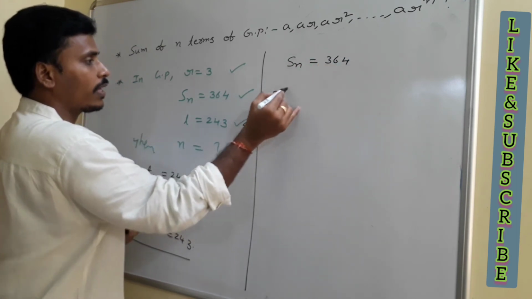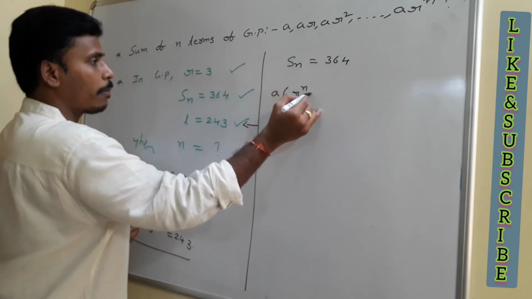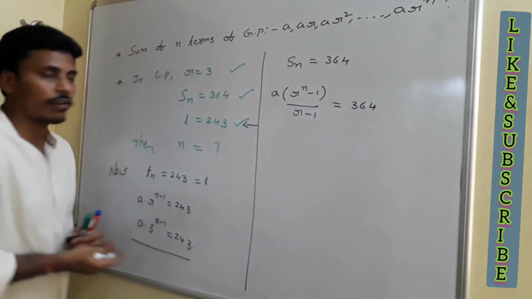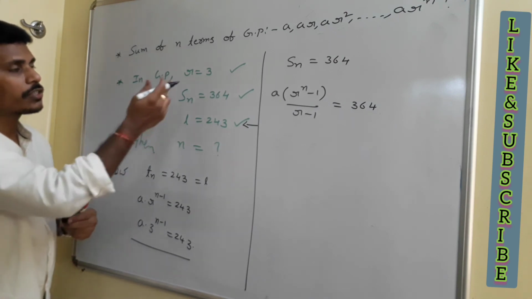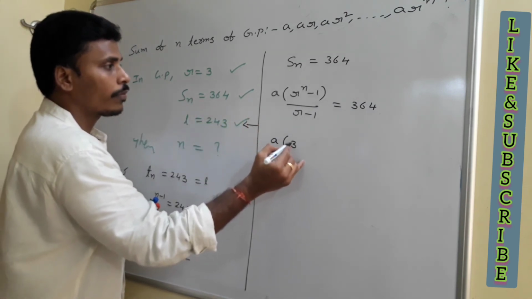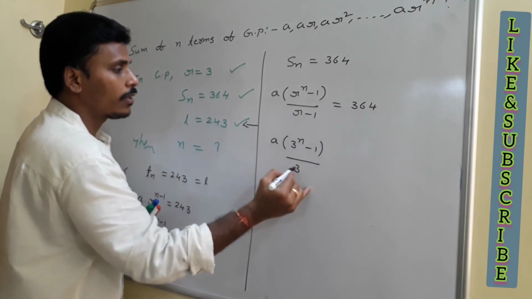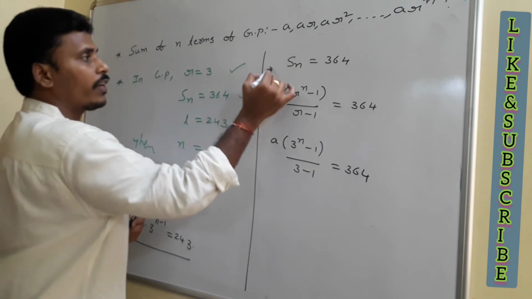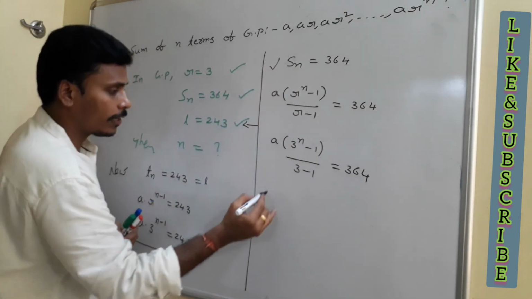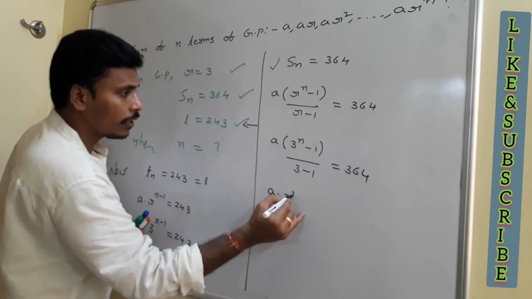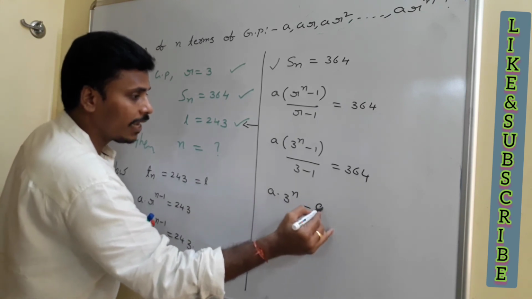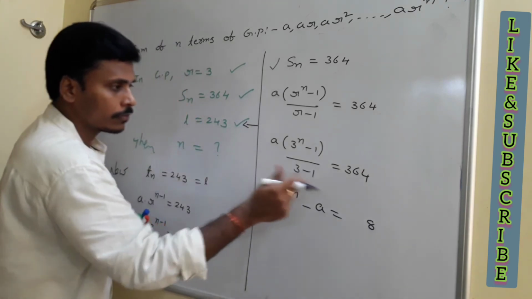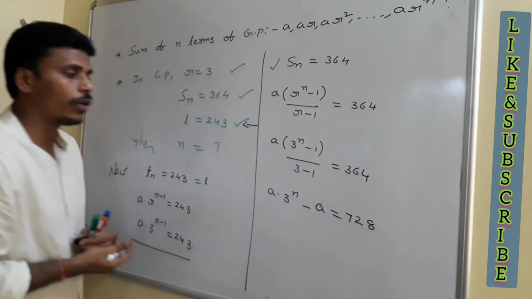So what is the formula for Sn? a into (r power n minus 1) by (r minus 1) is equal to 364. Is it right? And now r is 3. Replace r with 3. a into (3 power n minus 1) by (3 minus 1) is equal to 364. And then 3 minus 1 is 2. Send this to that side. It becomes a into 3 power n minus a is equal to 364 times 2. 2 4's is 8, 2 6's is 12, and this is 728.